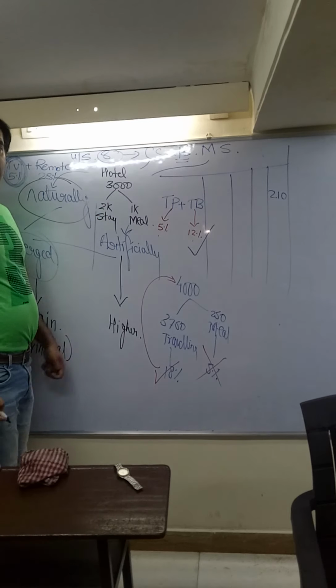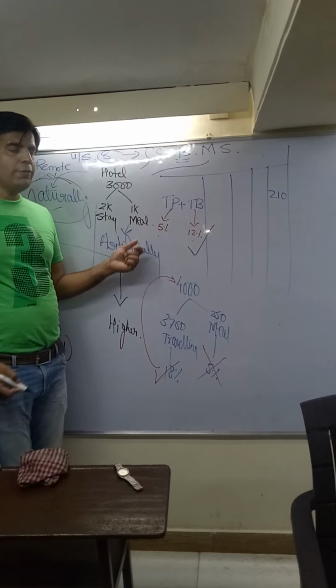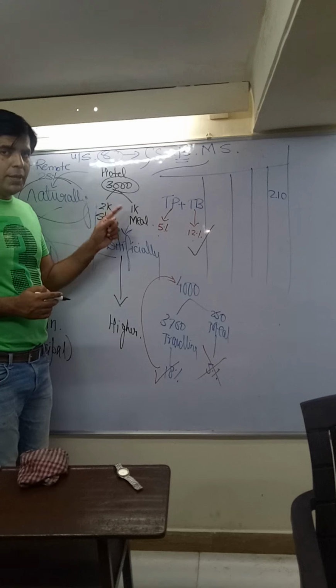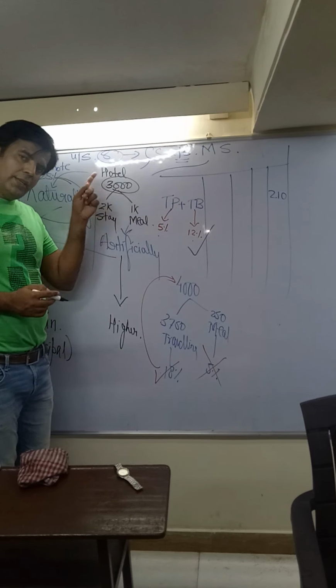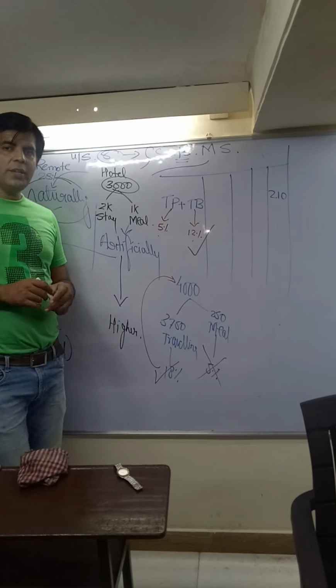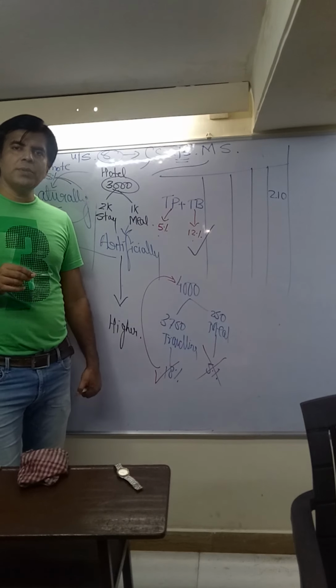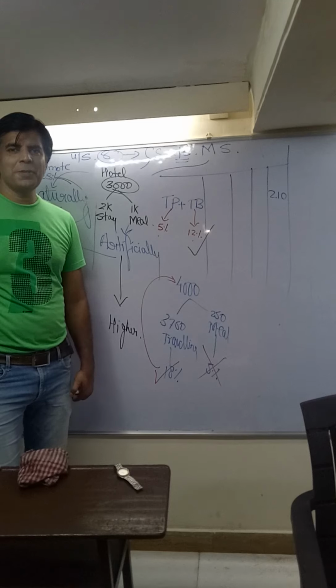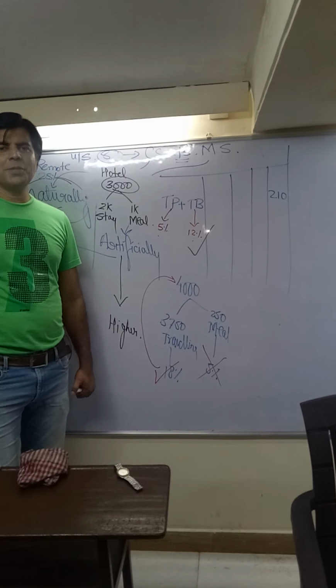My question for the class: are stay plus meal both provided for a single price of 3,000? Yes. It means as a customer, am I paying separately 1,000 for that meal? No. It is inclusive. So at the check-in counter itself, can I say I paid 3,000 rupees, which includes 1,000 rupees of meal expenses? Yes. So the question arises, what rate of GST must be applicable?